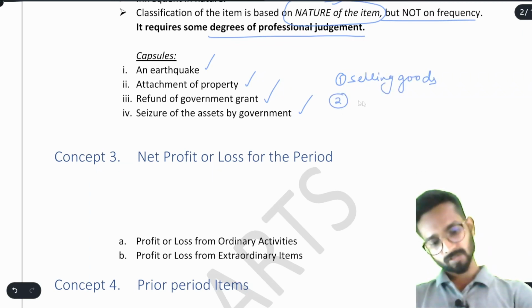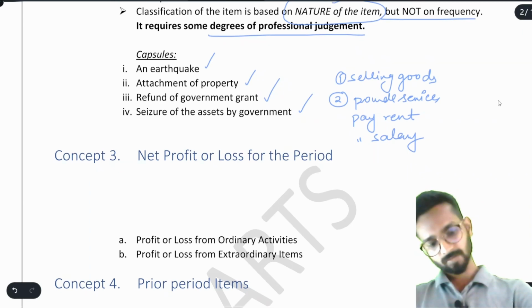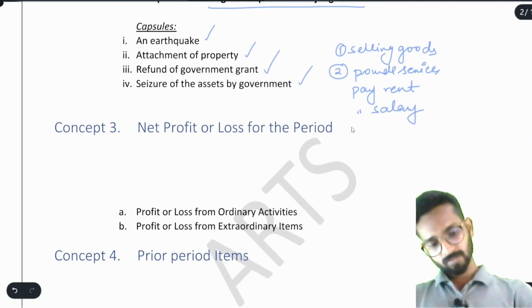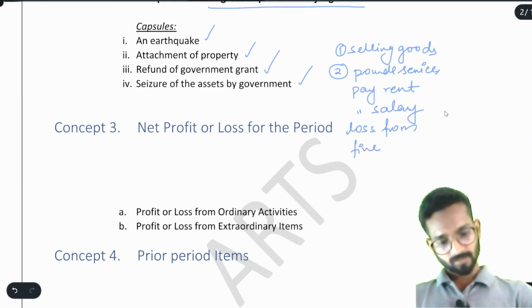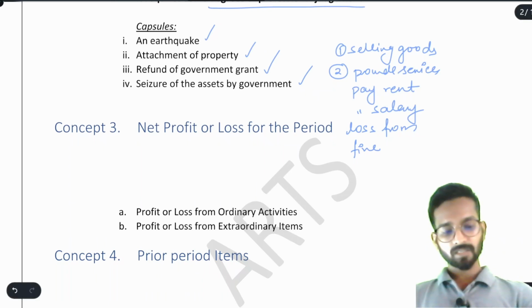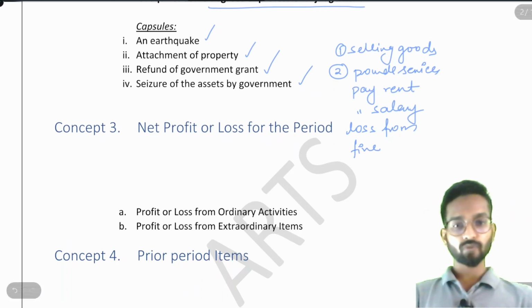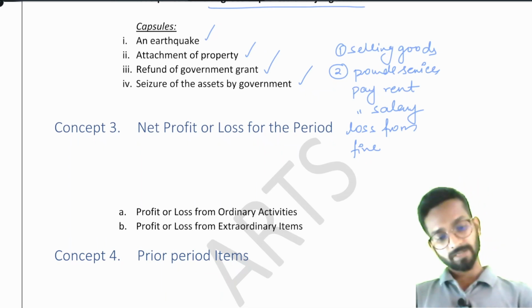Selling goods, provide services, pay rent, pay salary, loss from fire. Understood? I am giving you one sentence that you have to follow to identify which is exceptional and which is extraordinary. Okay, ready? You will read the sentence.